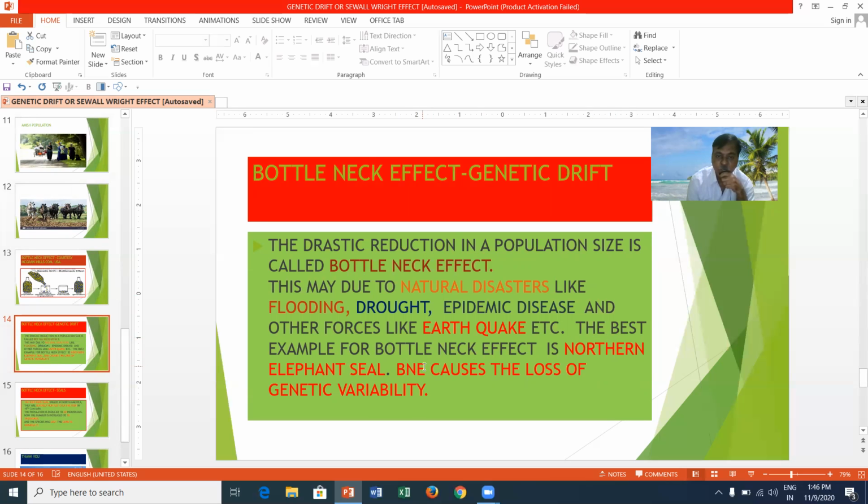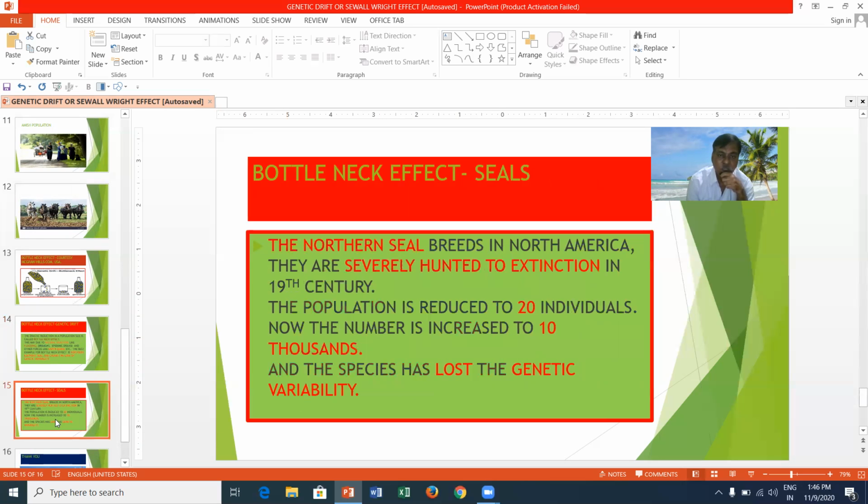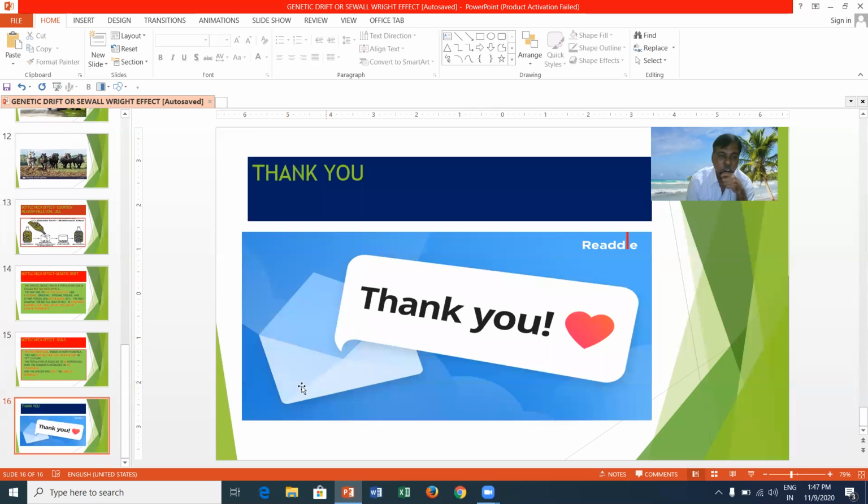The best example for bottleneck effect is the northern elephant seal. The bottleneck effect causes the loss of genetic variability. The northern elephant seal breeds in North America. They were severely hunted to near extinction in the 19th century. The population was reduced to 20 individuals. Now the number has increased to 10,000, but the species has lost genetic variability. They are susceptible to a number of genetic disorders. These are the effects of genetic drift.